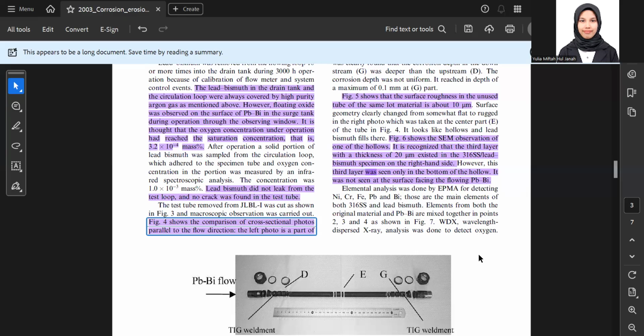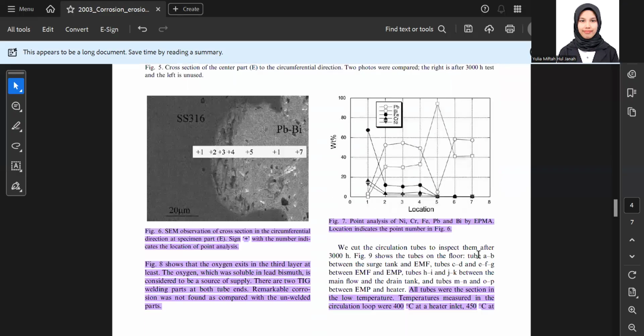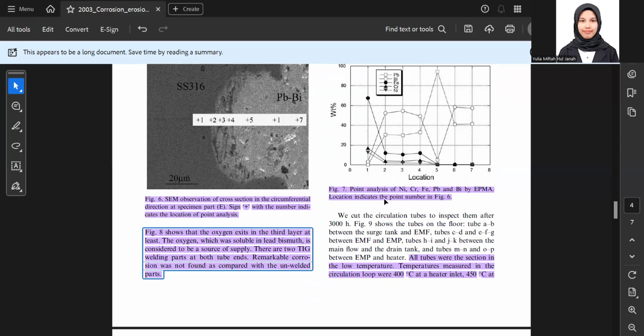It could not be seen on the surface facing the flowing PBI. In figure 6, the plus signs and numbers indicate the location of point analysis. The point analysis is for nickel, chromium, iron, Pb, and the EPMA locations indicated in figure 6.